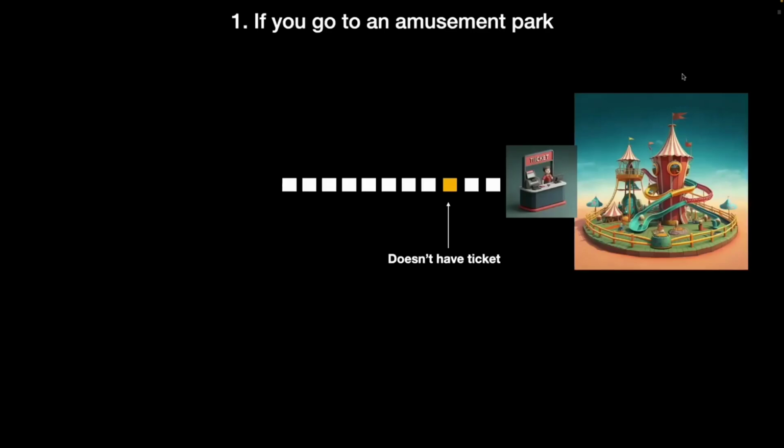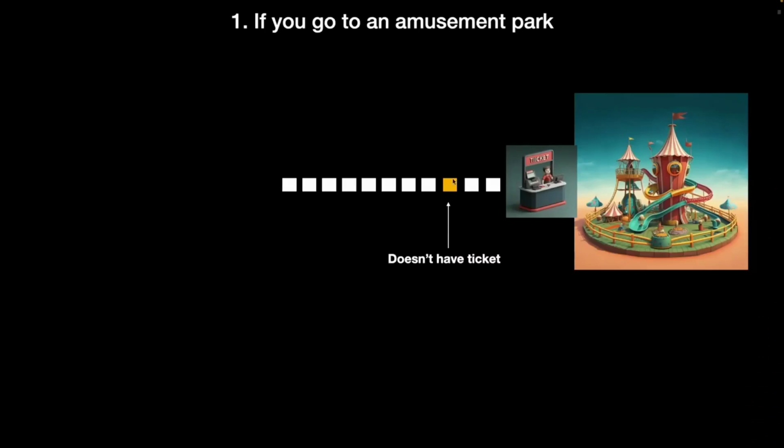Let's say in the real world, there is an amusement park and there's a very fancy ride there. There's a very long line in front of that fancy ride. There is also a ticket checker in front of the fancy ride. So whoever is trying to access the ride, whoever is in the line here will first have to go through the ticket checker, get their ticket verified, and only then will they be able to proceed if they have bought a legitimate ticket for that day.